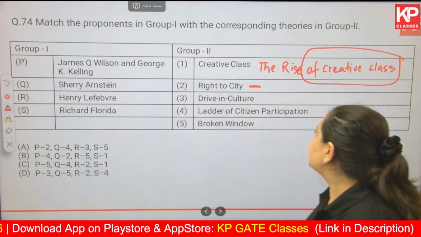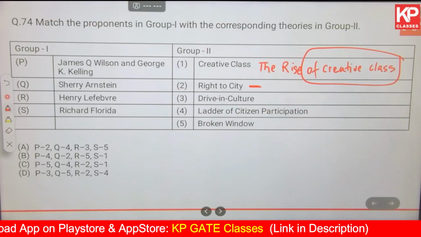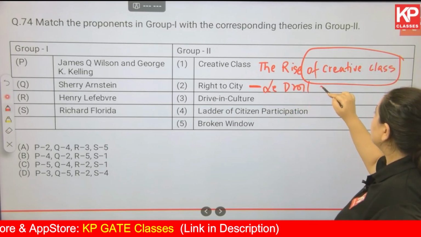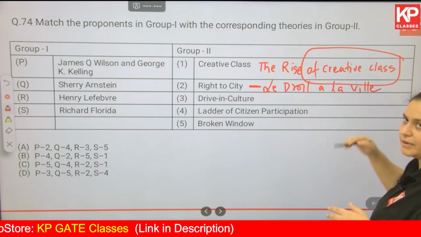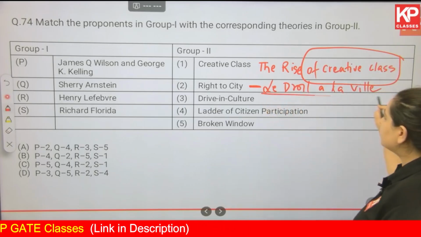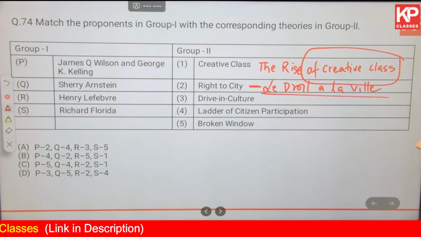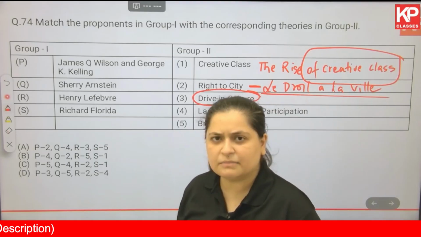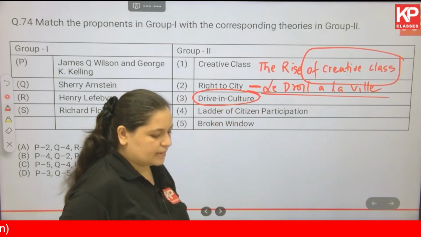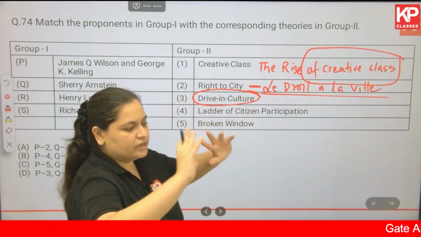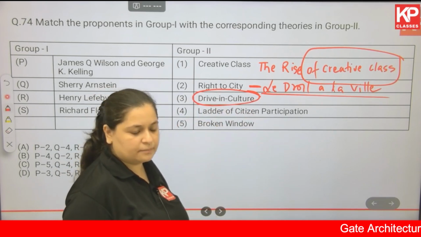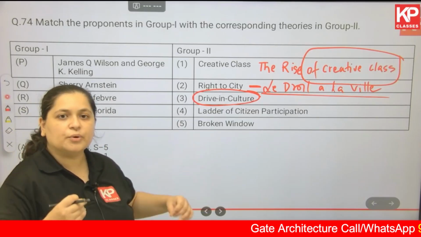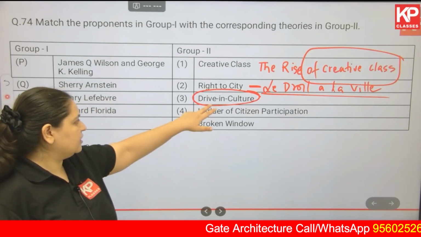So that is right to the city. There's a book called Le Droit à la Ville. My pronunciation could be wrong, but in this book the right to the city has been mentioned in detail. Then drive-in culture actually has nothing much to do with urban planning. For example, there's a screen on which some movie is being played, and you drive in your car, sit in your car, eat food, and enjoy the movie. Something like that is the drive-in culture.